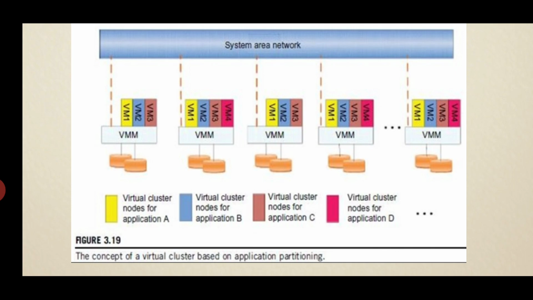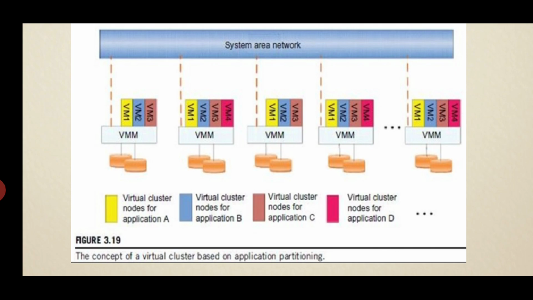In contrast, the virtual machines are the guest operating systems. In this diagram we have the virtual cluster nodes for application A, which has one color, virtual cluster nodes for application B, for application C, and one more for application D, and so on.